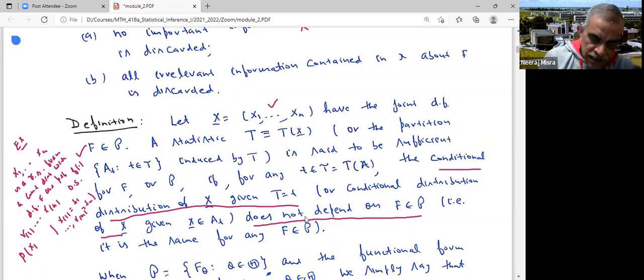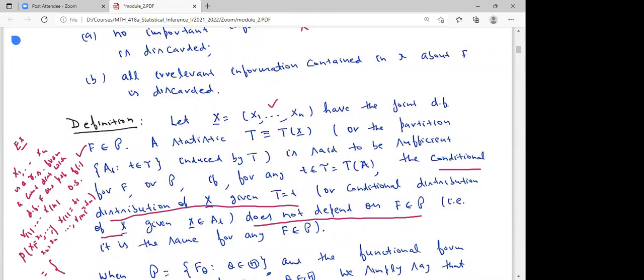So I'm finding the conditional distribution of the sample given this. What would be this conditional probability? So let us say X1 is equal to x1, ..., Xn is equal to xn, given the order statistics. Can you tell me what would be this? Is it 1 by n factorial?